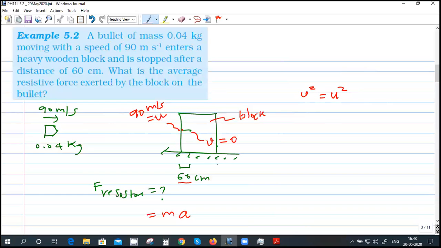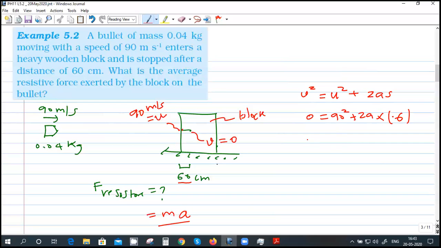v square equal to u square plus 2as. Sir, is this question of this chapter only? Yes, because this is coming from F equal to ma. v is 0, u square is 90 square plus 2a. What do we calculate about the unit? 90 is in SI unit. This is 60 centimeters, so it is 0.6 meters.